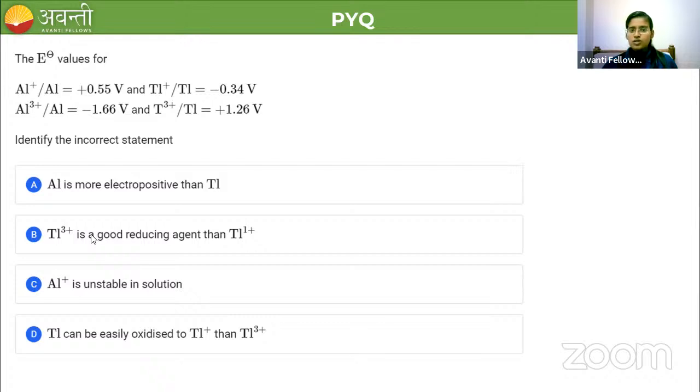The E naught values for 4 couples are given: aluminium plus aluminium, thallium plus thallium, aluminium 3 plus aluminium, thallium 3 plus. This is thallium, TL. Thallium 3 plus to thallium couple. E naught values are given. Identify the incorrect statement. I'll give you some time, some 15 to 30 seconds to solve this question. Can you guys give me the correct answer in the chat box?